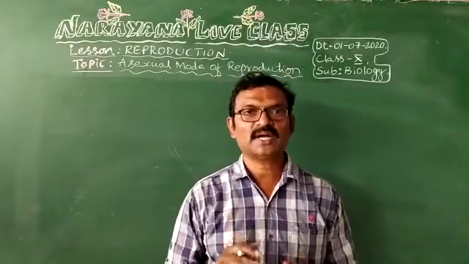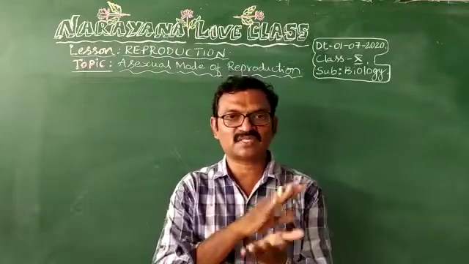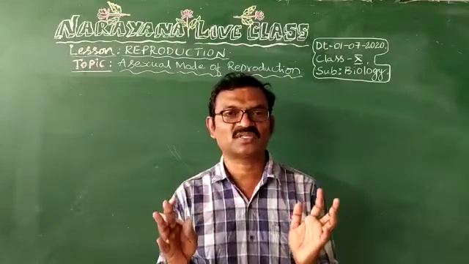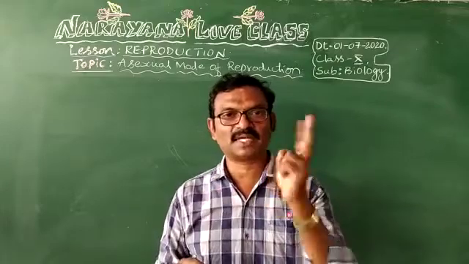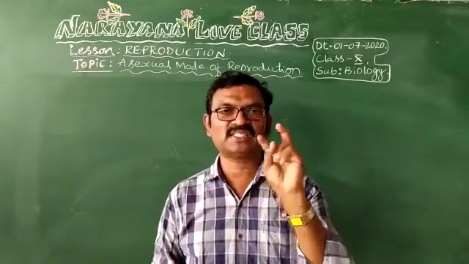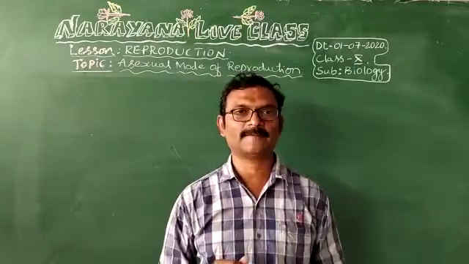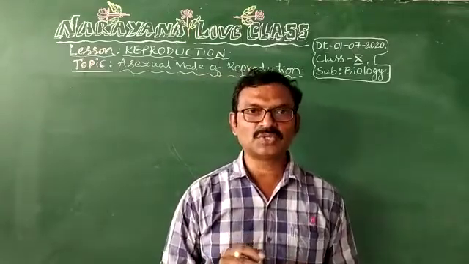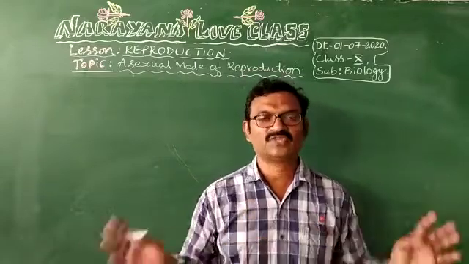This usually occurs in a symmetrical manner. Symmetrical manner means similar copies. One organism is broken into two pieces, but in both pieces we can see similar parts. That manner is called symmetrical manner. They split into two by transverse binary fission.